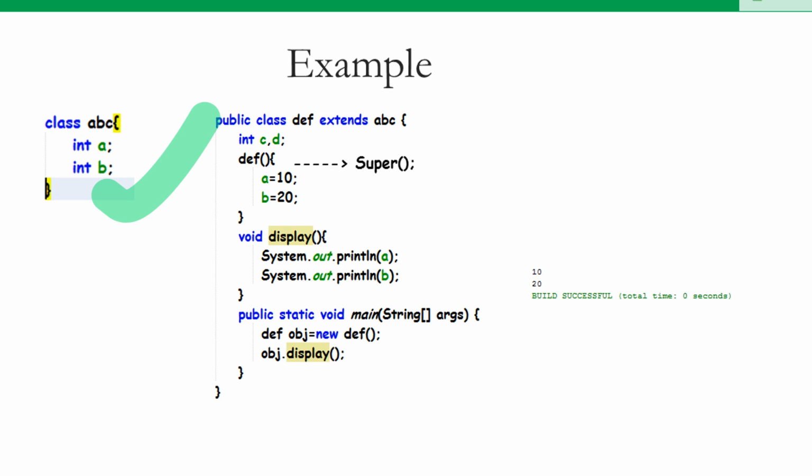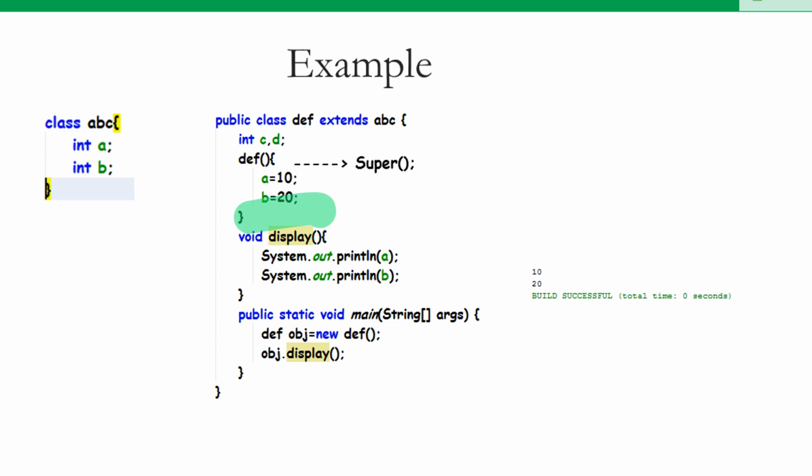And after this statement, we are basically overwriting the values of A and B. We know that A and B get initialized by the default constructor of ABC using this super keyword. Now after this statement, we are overriding the values of A and B. Here you can see that I am giving 10 to A and 20 to B. So basically here we are not initializing the values of A and B, we are overriding.